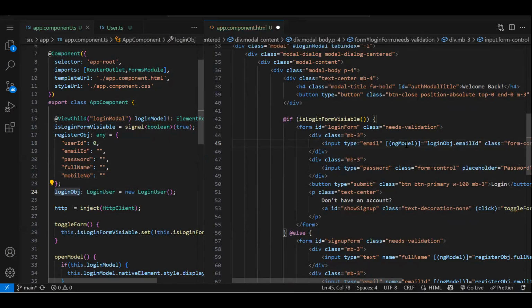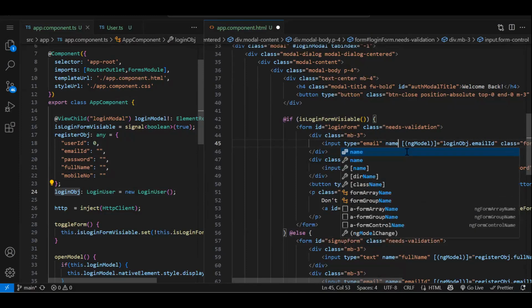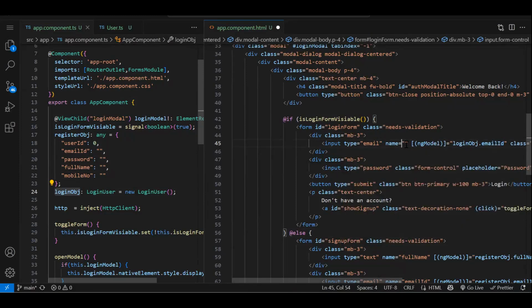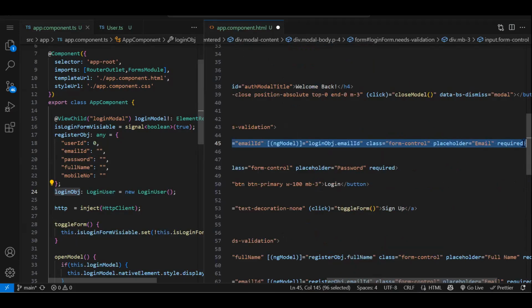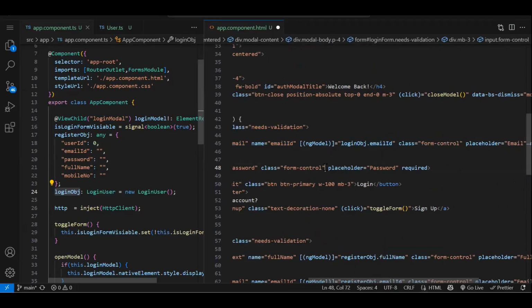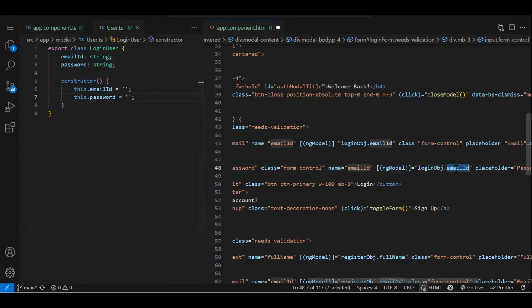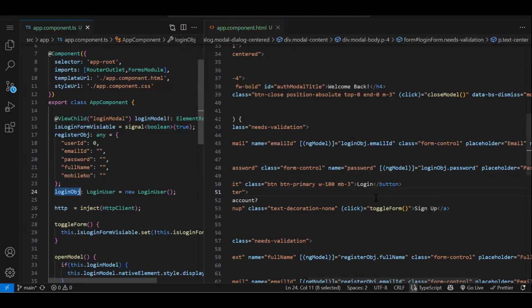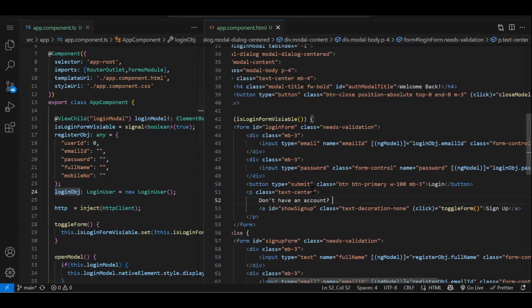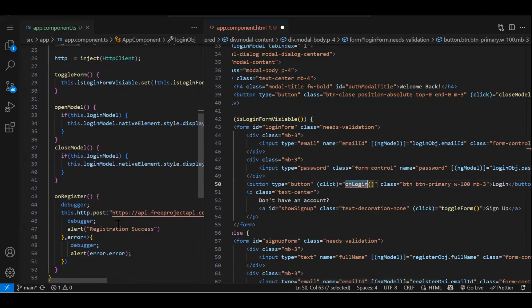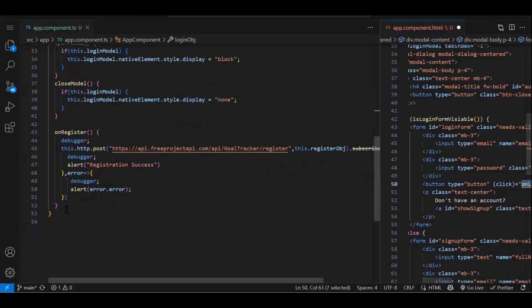Fine. Now, again, we have a form tag, so the name attribute will be mandatory. Let's copy and paste over here. And the second field was password. Same thing goes over here. Now the second API call, login. So we have this login button. Let's make it a button. Let's add a click event on login. Let's create this function. Now the API call will be the same as it is like this.